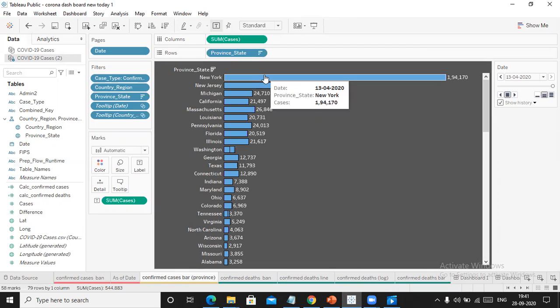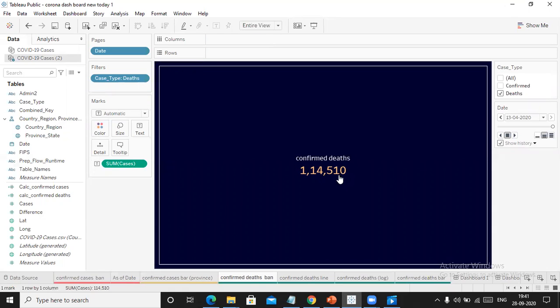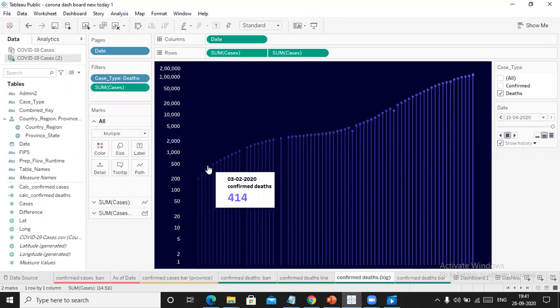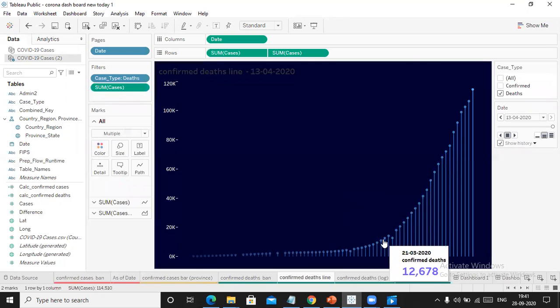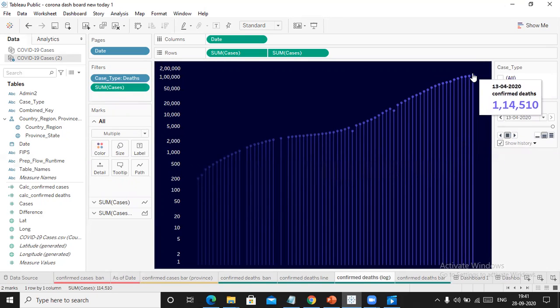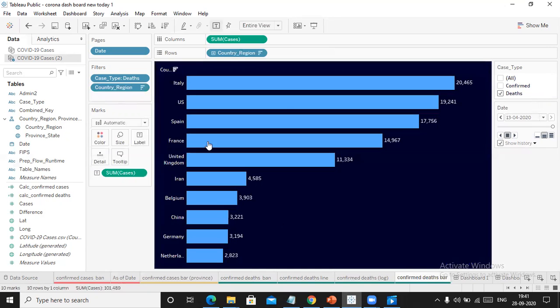New York is the highest, the only state in the entire world which has almost 1 lakh 94,170 active or confirmed cases, and the confirmed deaths are 1 lakh 14,510, and the same has been represented in a line graph. These are the confirmed cases and these are the confirmed deaths which were increasing till 13th 4 2020. This is a bar chart which represents the most number of deaths.